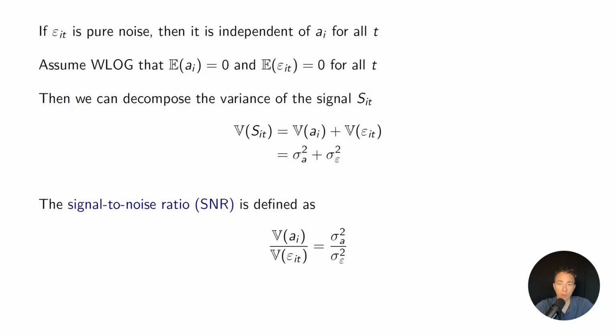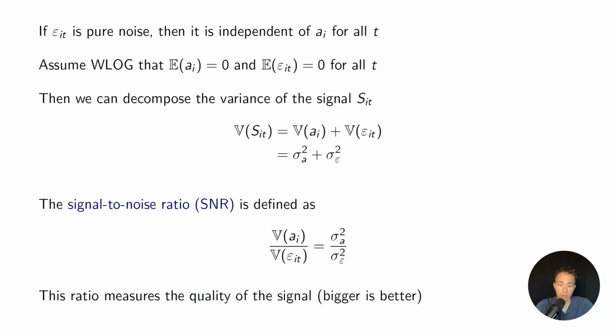And then a helpful quantity that we might find useful is called the signal to noise ratio. This is just the ratio of these two variances, and it's a measure of the quality of the signal. So if a signal has a high signal to noise ratio, then I need fewer signals to infer the value of A. Whereas if it's a very low signal to noise ratio, then I'm going to have trouble distinguishing it in a short period of time. So we want the value of this signal to noise ratio to be as high as possible if we want to ascertain the true value of A.